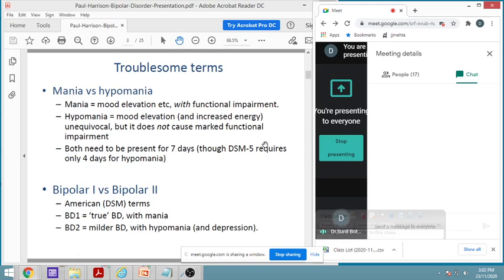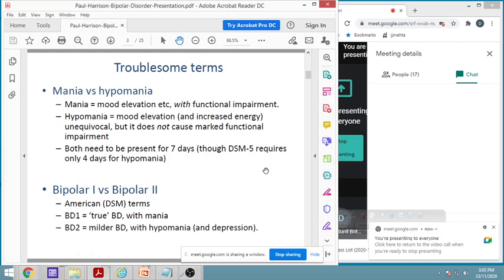The person may be talking too much, maybe absurd, maybe showing energy, but these are the signs of mania, and both are needed to be present for 7 days as per the DSM-5 requirement. Only 4 days are required for hypomania. So if they are present for this many days, then we say that it was the case.